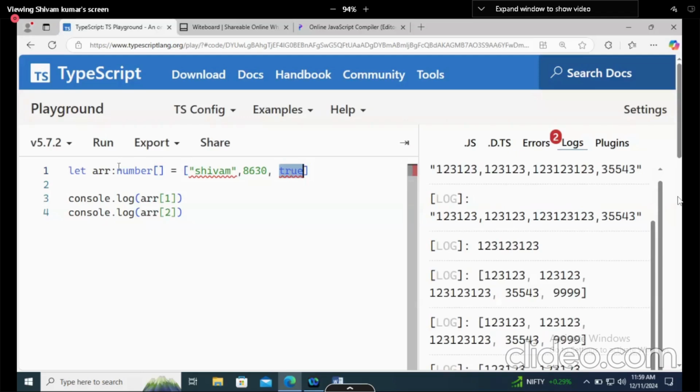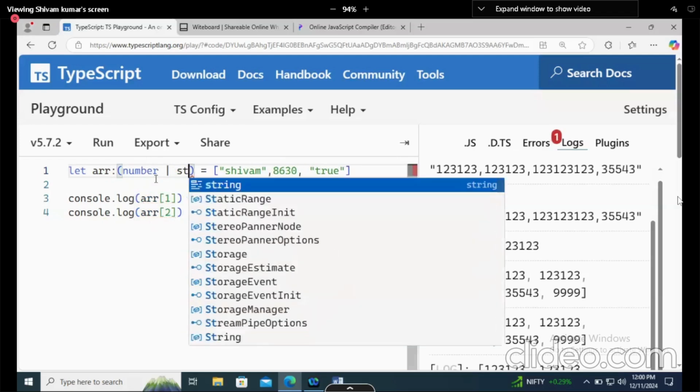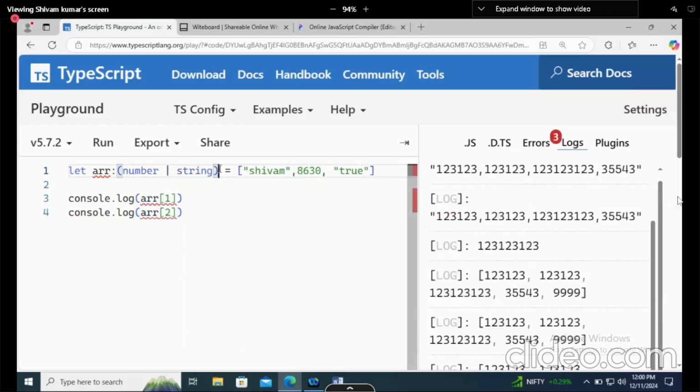Okay. So for that, let's for now say this true is a string, because two values we will check. So I will say that it will store number or string and then array. That's it.